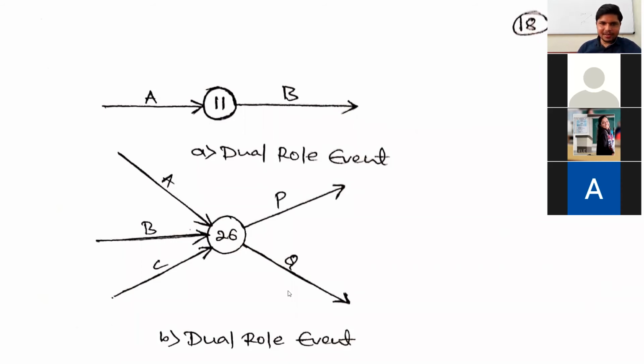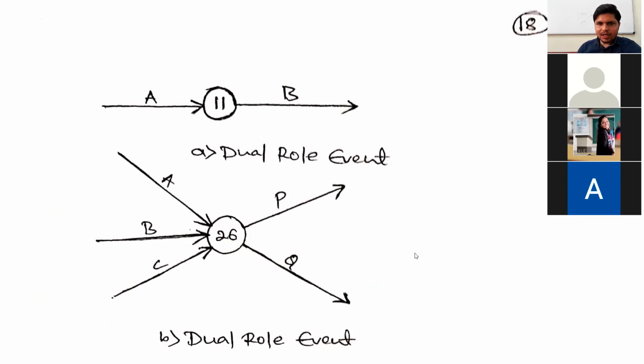Okay, fine. See, this 26th event is the tail event of which activities? Tail event means this is the event which indicates only the starting of an activity. Activity A, B, C, or activity P, Q? P and Q, sir. PQ. Okay, it means tail event is the event which represents only the starting of an activity.